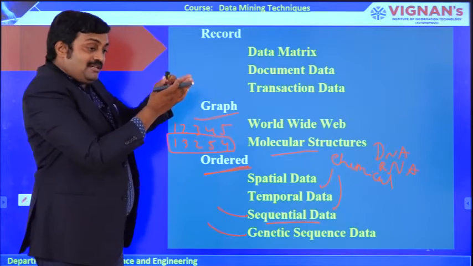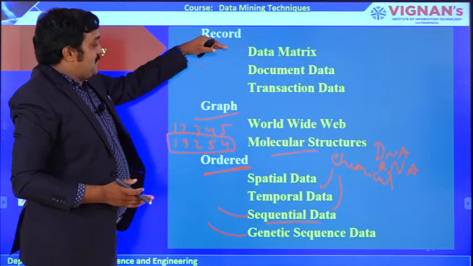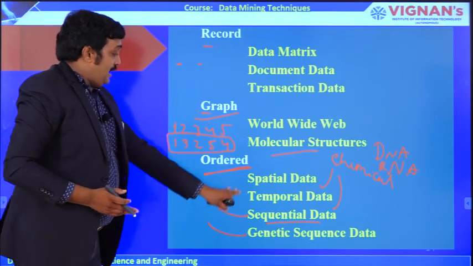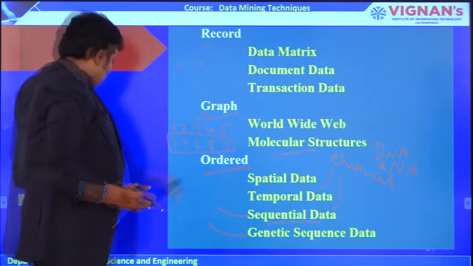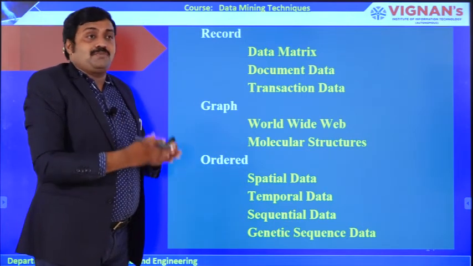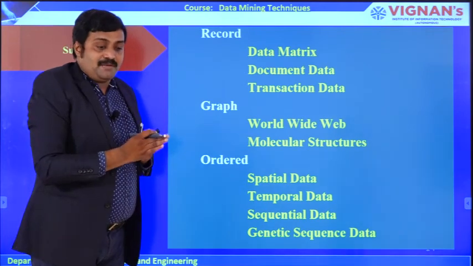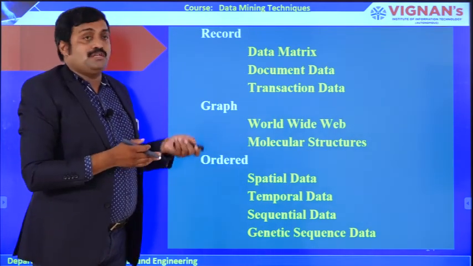That means the total data types or data sets can be categorized as record-based, graph-based, and order-based. This is about various data types or data sets and various repositories. We use data warehouses and relational databases to store the data. Okay.